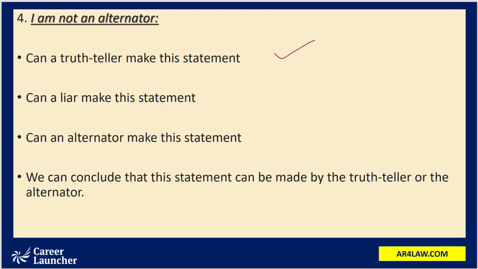Can a liar make this statement? A liar is supposed to lie, so "I am not an alternator" becomes actually a true statement for him. So this statement cannot be made by a liar. Can an alternator make this statement? Yes, when he's lying, when he's making a false statement, an alternator can say "I am not an alternator." So this particular statement can be made by a truth teller, or by an alternator when he's speaking false.